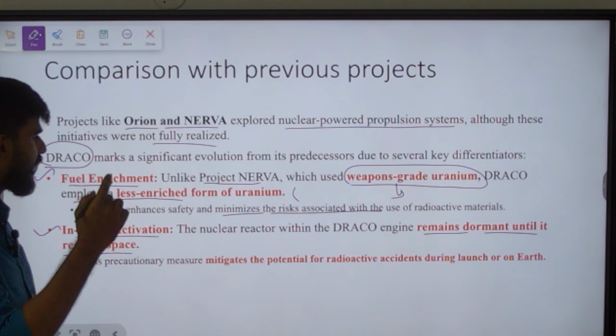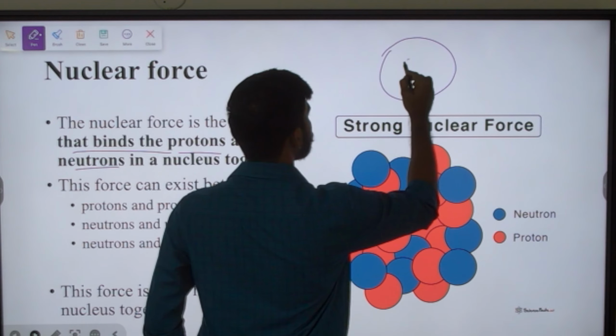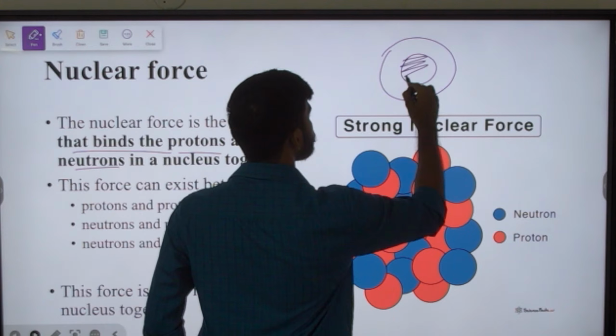Nuclear force is the force that binds the protons and neutrons in a nucleus together. Inside an atom you have a nucleus, and inside the nucleus you have neutrons and protons. We all know that a proton is positively charged, right? How are positively charged particles held together inside a nucleus? Generally, positively charged particles tend to repel each other, right? But here they are held together. That is because of the nuclear force. This nuclear force is the one which holds them together.